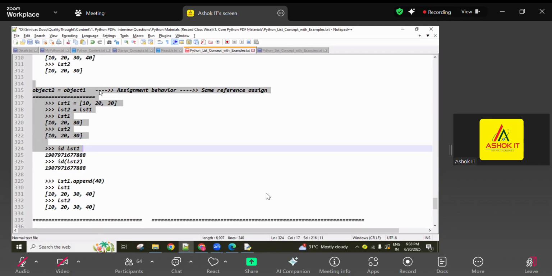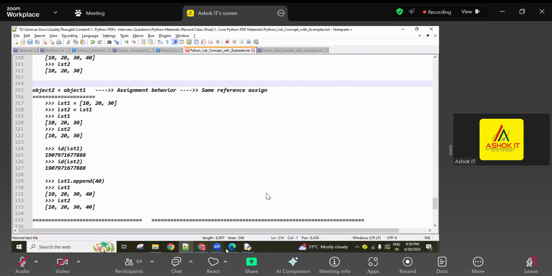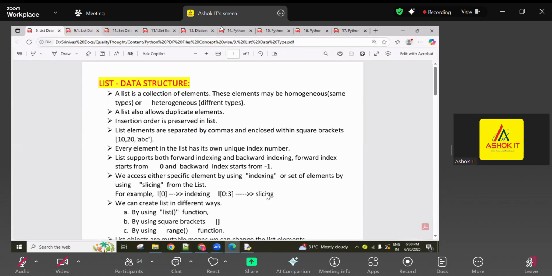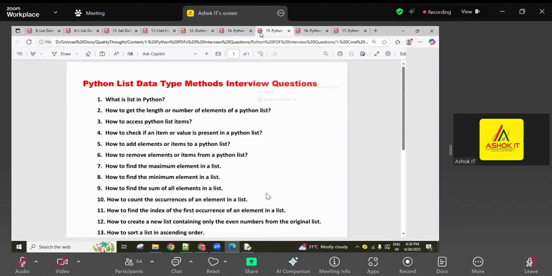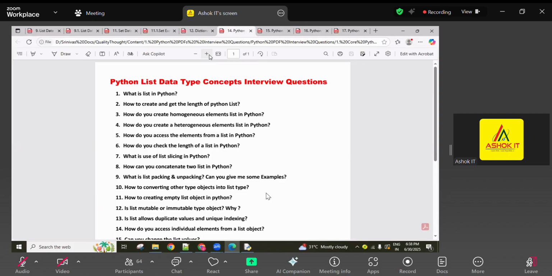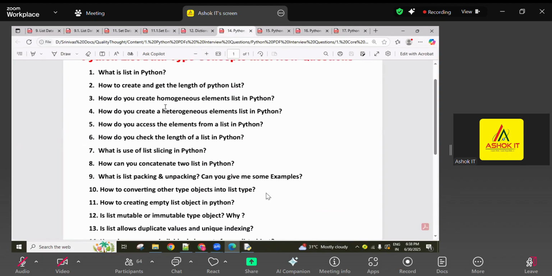To practice all this, I already uploaded the text file material, and I also shared interview questions, guys. These are list related, concept related. What is a list in Python? How to create a list and how to get the length of a list? How do you create a homogeneous elements list and a heterogeneous elements list, and how do you access elements from a list using indexing or slicing? How do you check the length of the list using the len function? What is the use of list slicing? A group of elements we can access.